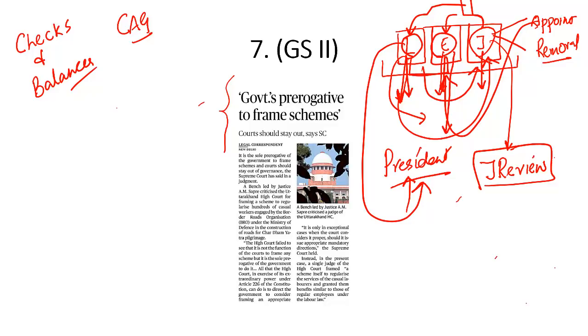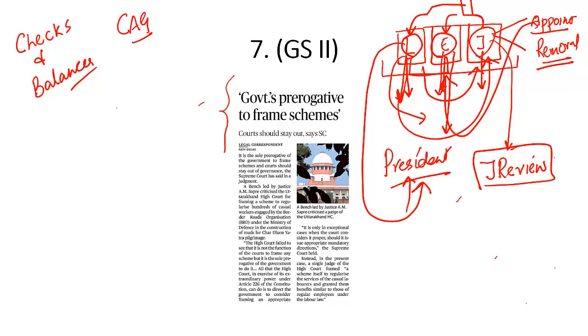But since the judiciary is important, at the same time independence of the judiciary is also very important. But even if independence of the judiciary is of paramount significance, we have to still keep a check on the judiciary. And how? Through appointment and removal of these judges, we can keep a check on the judiciary.